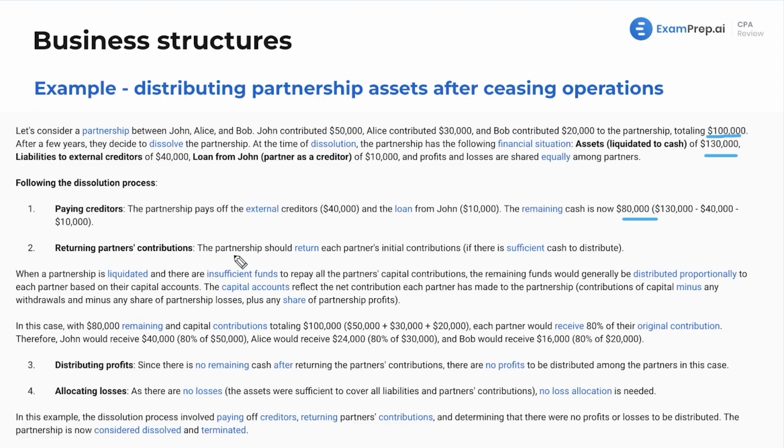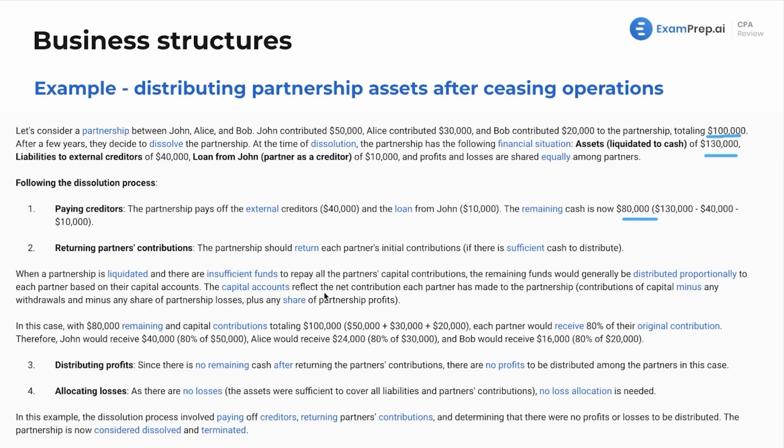You would be correct. Now, next up, we would return the partner's contributions if there's sufficient cash to distribute. However, in this case, we don't have enough. And let's see how we're going to treat this. Well, when a partnership is liquidated and there are insufficient funds to repay all the partner's capital contributions, the remaining funds would generally be distributed proportionally to each partner based on their capital accounts.